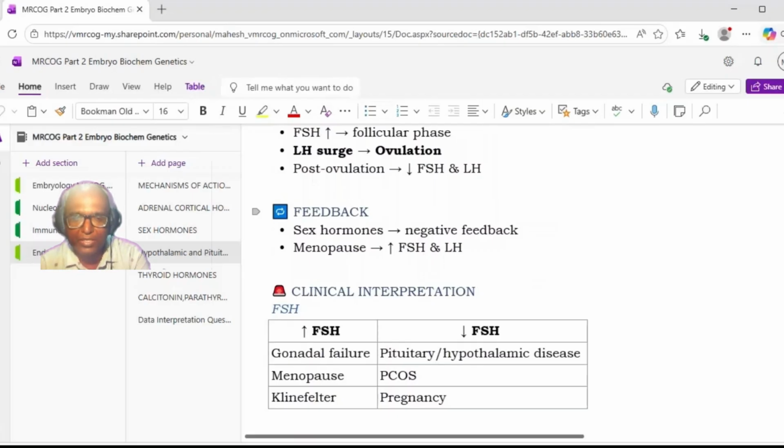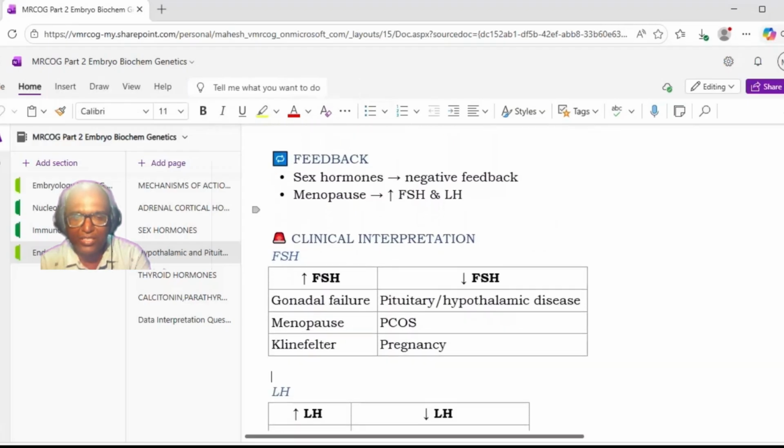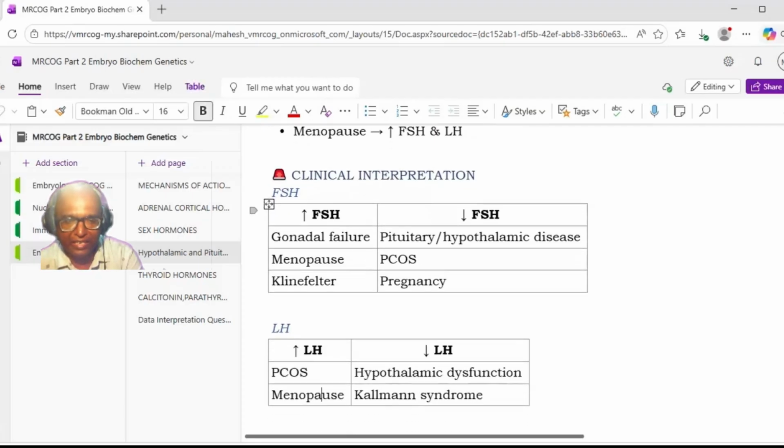Okay, now what is the feedback mechanism? The sex hormone levels will give negative feedback. In menopause, there is an increase in the FSH and LH levels. Now, clinical interpretation of FSH and LH. These are also questions which are asked. They will give you the values and ask in which case it is seen or what the diagnosis will be. Increased FSH level is seen in gonadal failure, menopause, Klinefelter, while decreased FSH levels are seen in pituitary, hypothalamic disease, PCOS, pregnancy, etc.